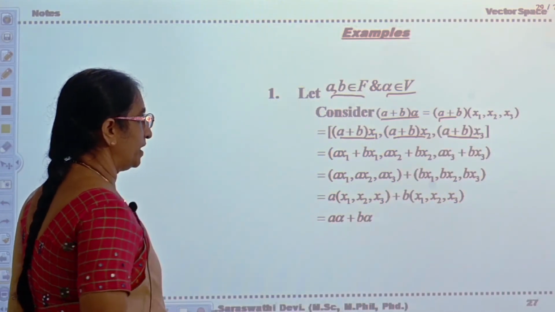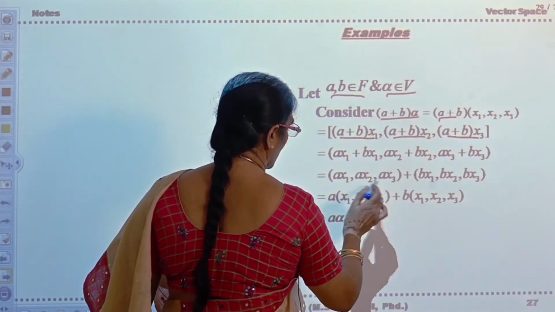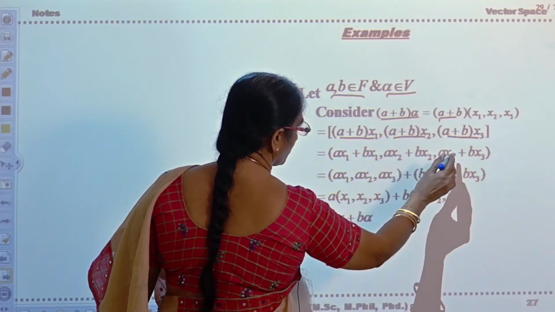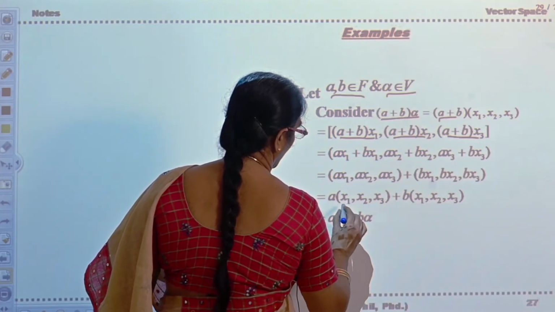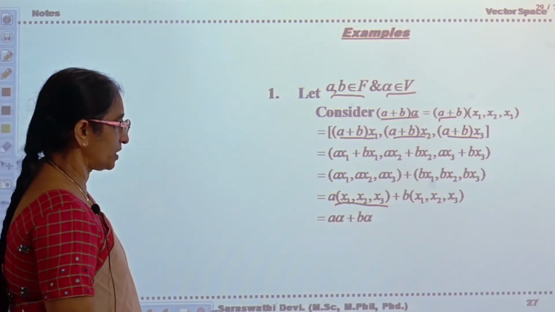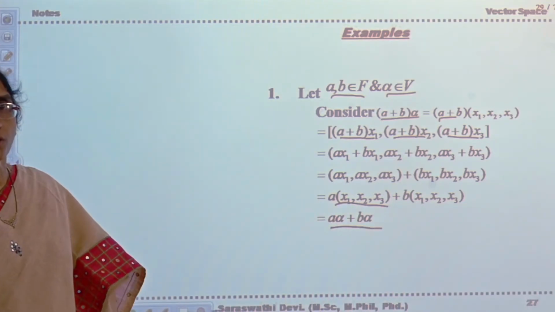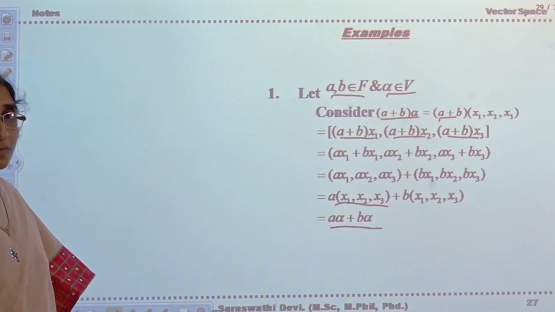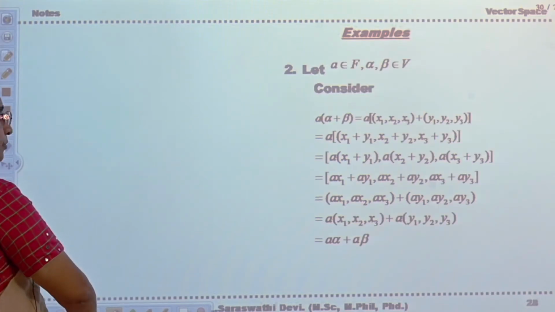So expand it: ax1 plus bx1, ax2 plus bx2, ax3 plus bx3, and separate the coordinates. Write all the first terms in one bracket and the second terms in another bracket, and take common a and b. This is a into x1, x2, x3 plus b into x1, x2, x3. So this is a alpha plus b alpha. So what are you able to say? (a plus b) into alpha is equal to a alpha plus b alpha. This is the first property in the third set of properties.